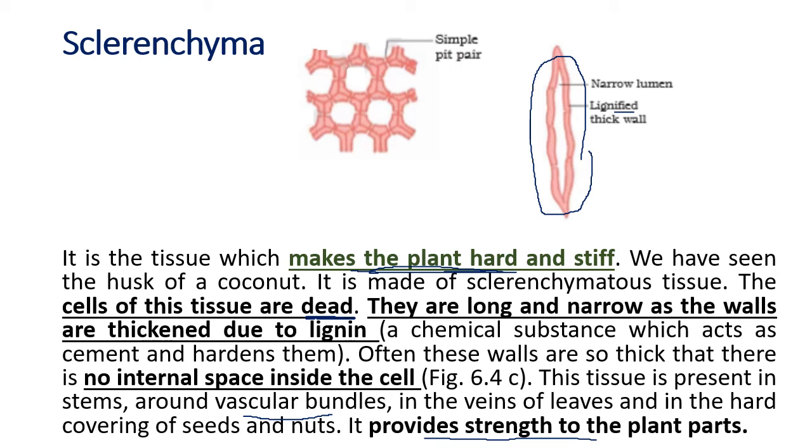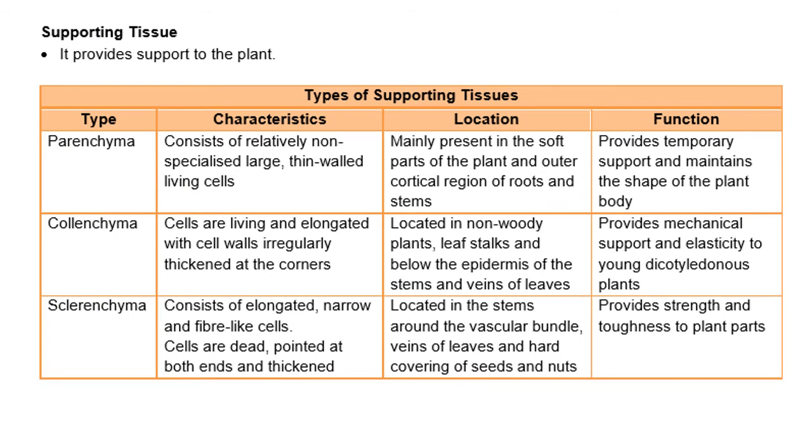So what we have done is the parenchyma, collenchyma and sclerenchyma, the simple permanent tissues. Simple means made of one type of cell. Now let us tabulate them together to understand. So all these three provide support to the plant, the supportive tissues.